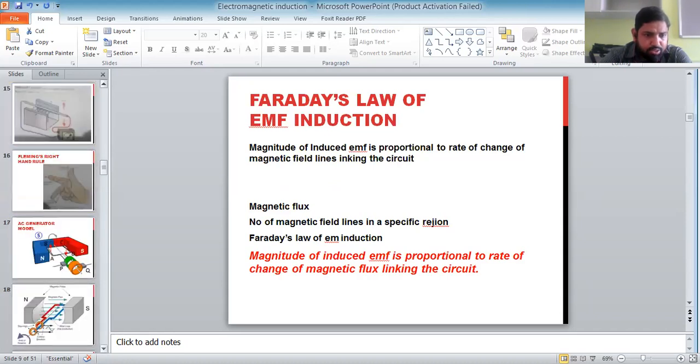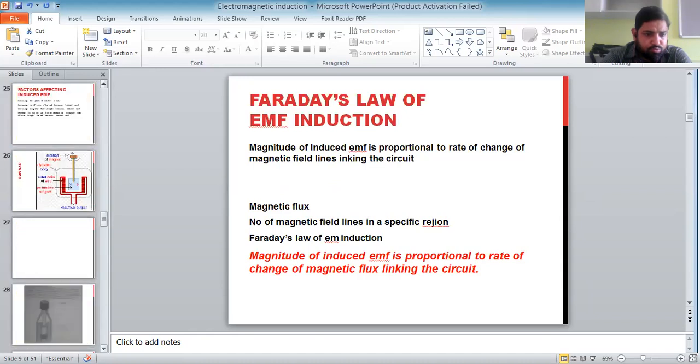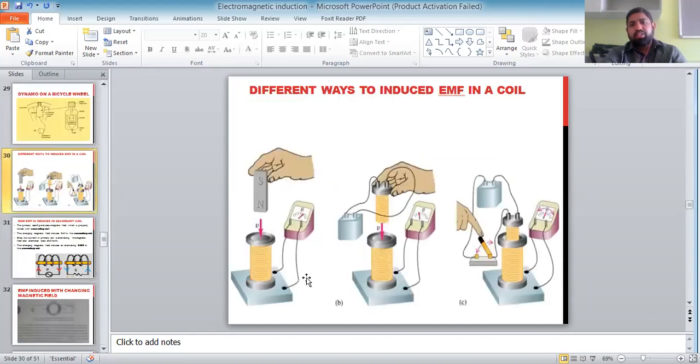Let me show that to you. So one way is if I move the magnet near the coil, or if I move the coil near the magnet. In both ways, the magnetic field which was linking with the coil is changing.